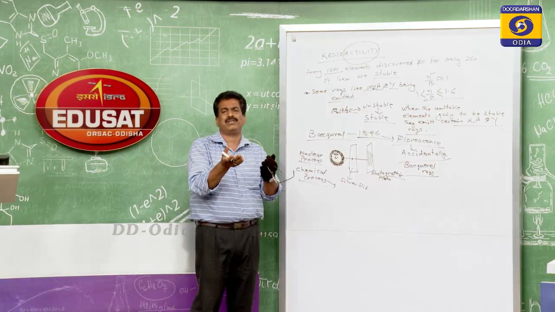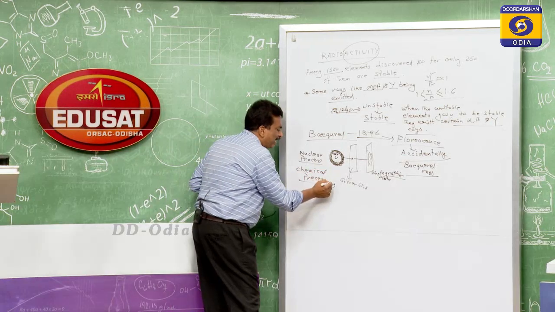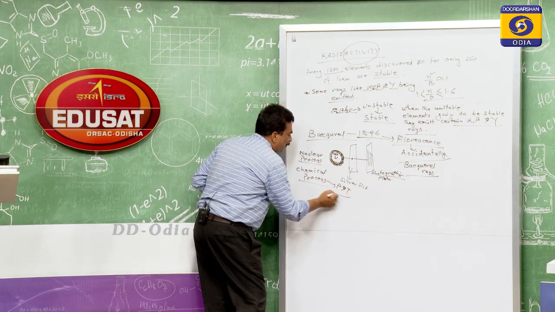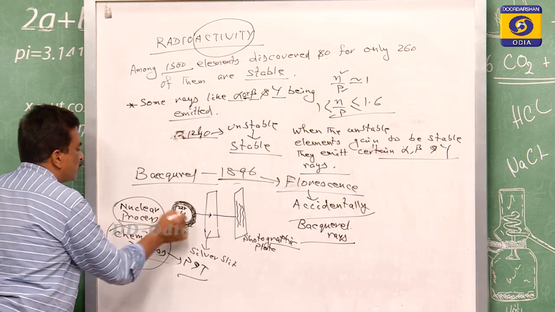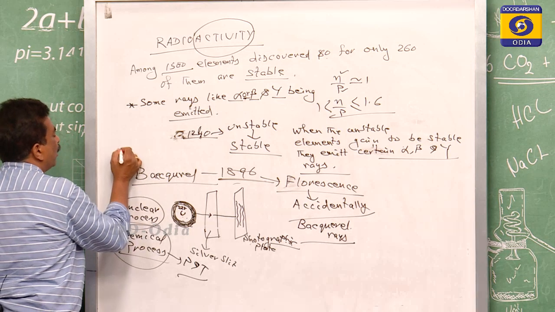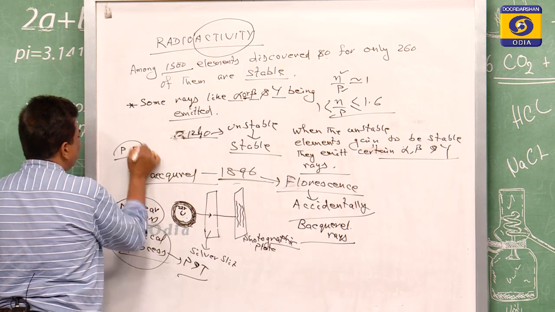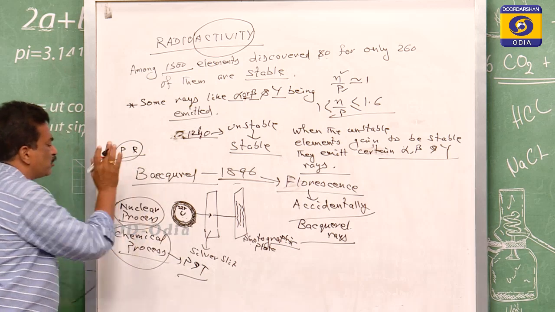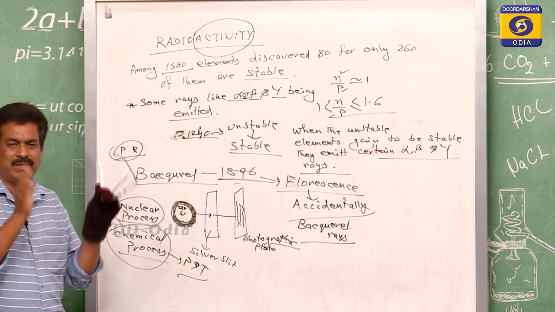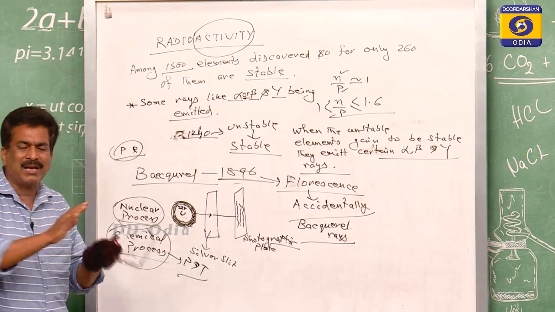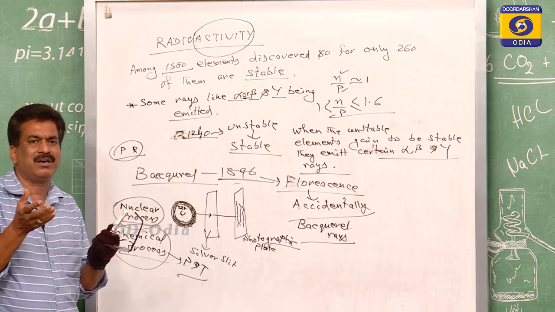Suppose you increase or decrease the temperature, or increase or decrease the pressure, by varying the pressure and temperature the chemical process changes. But the nuclear process, which happens through uranium or polonium or radium, does not change through outer conditions like pressure and temperature. They are independent of that, and the radiation will continue as long as nuclear particles remain in them.